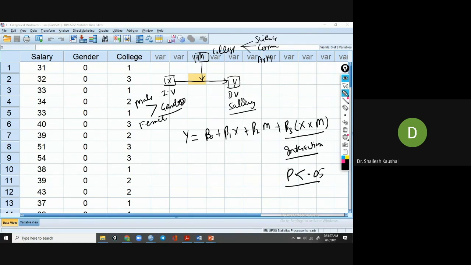So this is my case study. In this first case study, both predictors, independent variable and moderator, are categorical, meaning nominal, with mutually exclusive options. We want to check whether this interaction effect is significant or not.